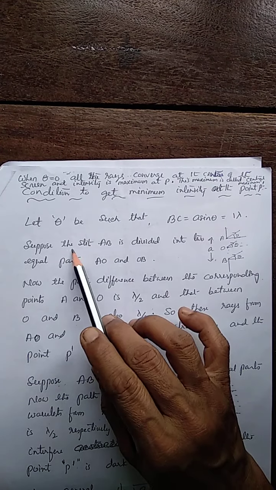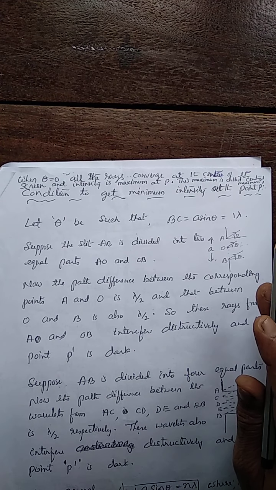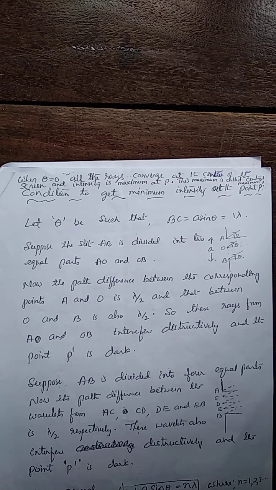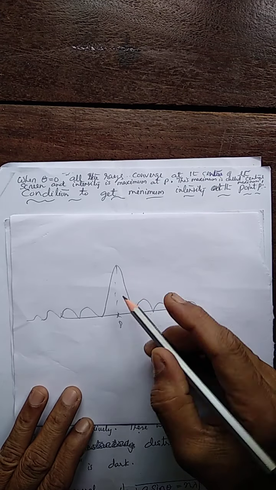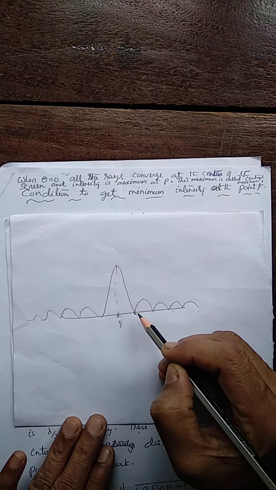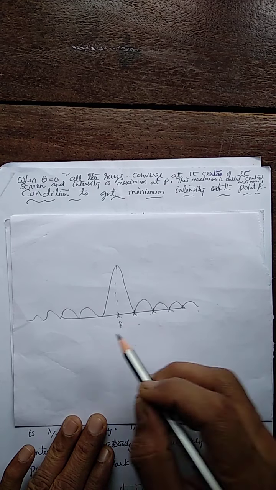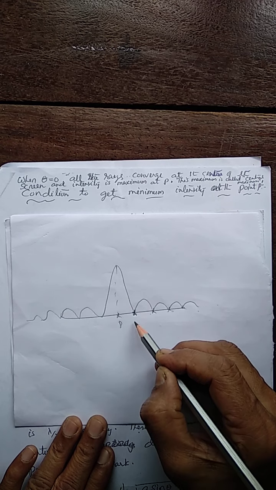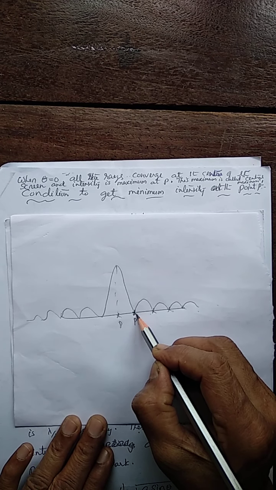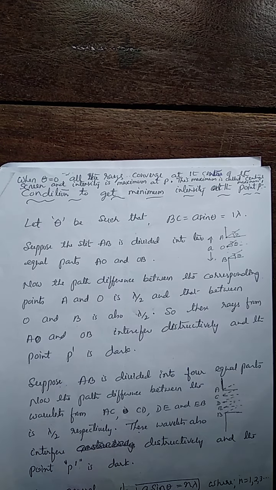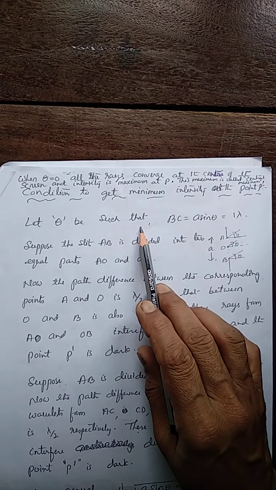Now, let theta be such that it produces that minimum. What's that minimum? The minimum is nothing but this point. This is the first minimum, then the second minimum, third minimum, and so on, on either side. So say P dash is the point of first minimum.